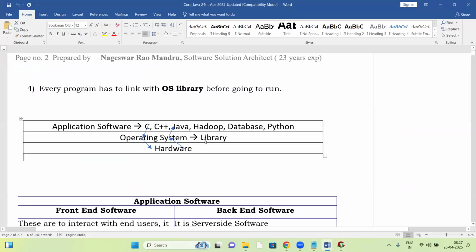By linking these, it generates the exe file.